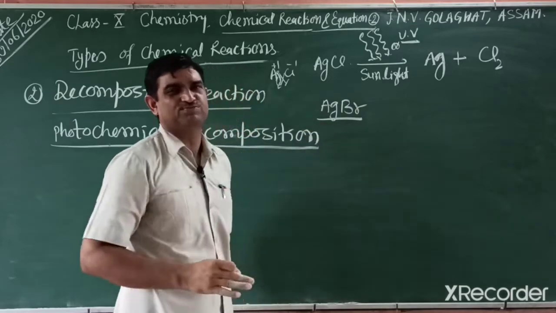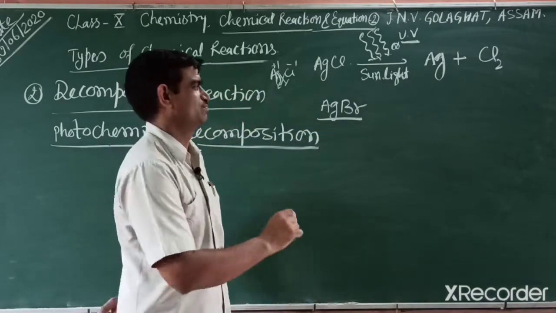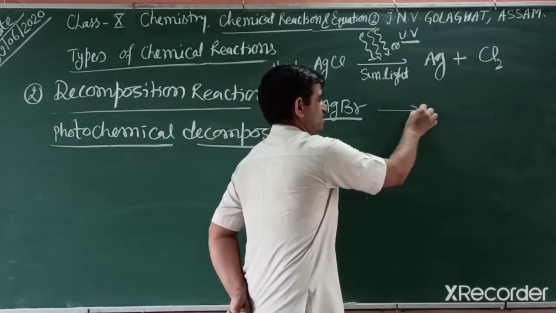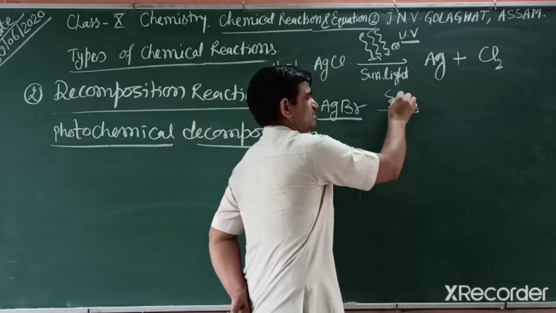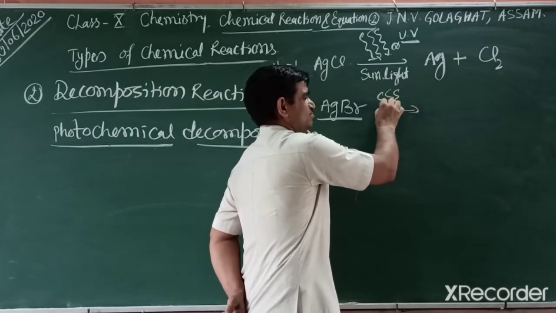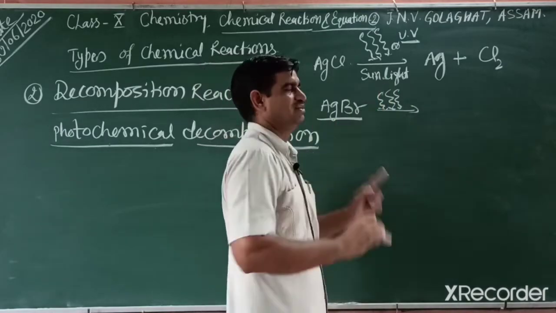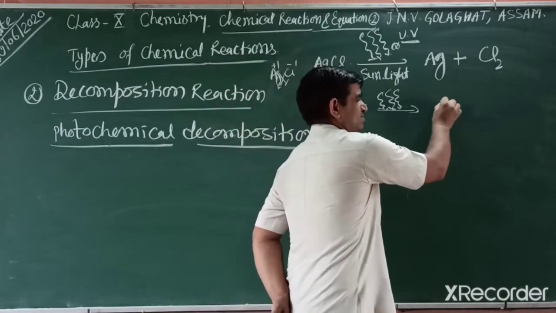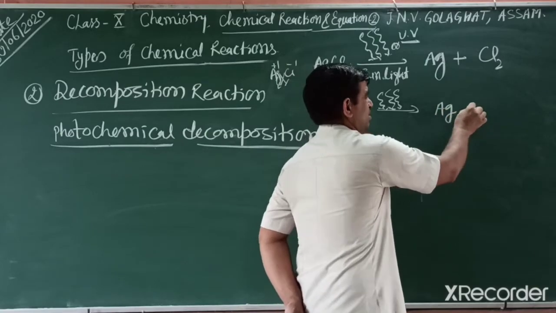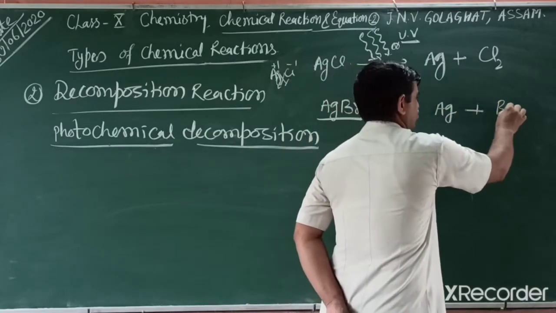Again silver +1, bromine -1, silver bromide. When we put this compound in sunlight, this is the symbol of sunlight, because light moves as a wave. You can write sunlight, ultraviolet or anything. So what happens? It dissociates into silver plus bromine.